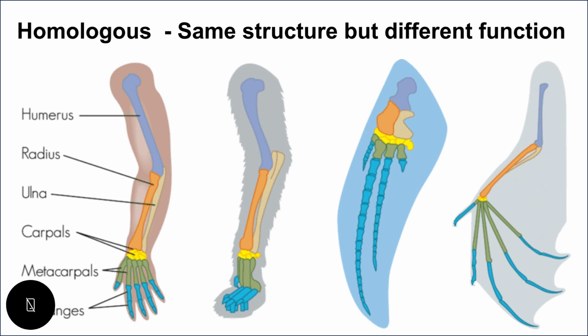Now, let us focus on the structure and the function. So we have two kinds, the homologous and the analogous. When we say homologous, it has same structure but different function. Just like here in the example, the wings, the arms, the paw, and the fin of the whale are similar when it comes to structure. But if you try to understand their function, it is different. Since the wings aim to fly, the fins aim to swim, the paw aims to climb, and the arm aims to grab or hold things.